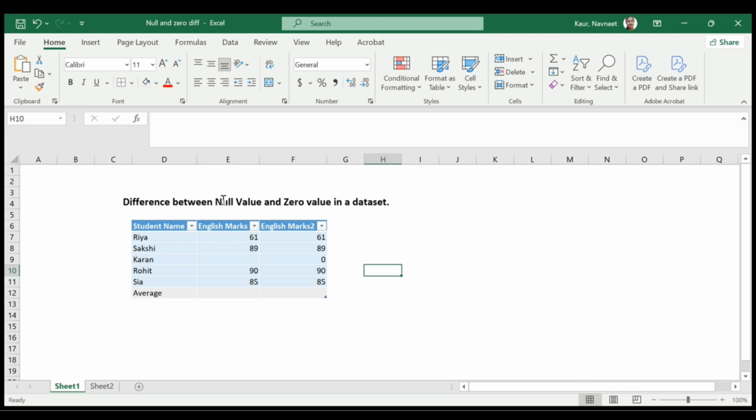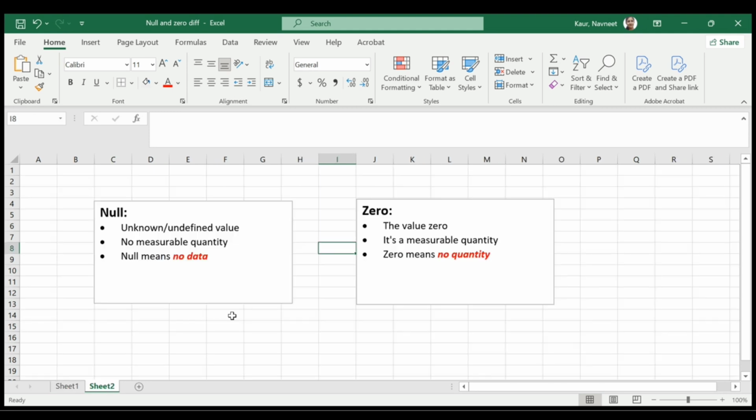So today we're going to discuss what is the difference between null value and zero value in a data set, and we will understand this with the help of this given table example. Before that, let's move to the points of difference between null value and zero value.